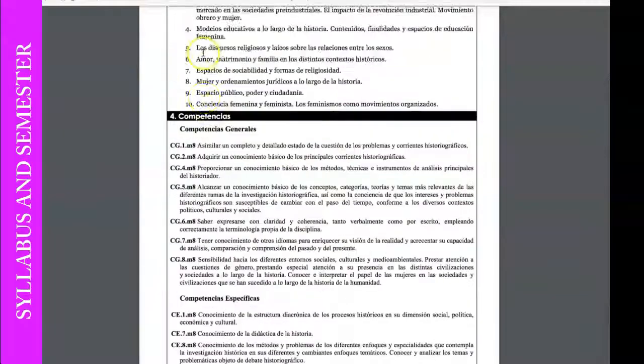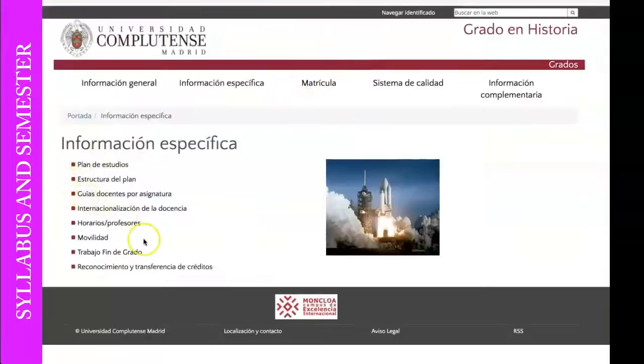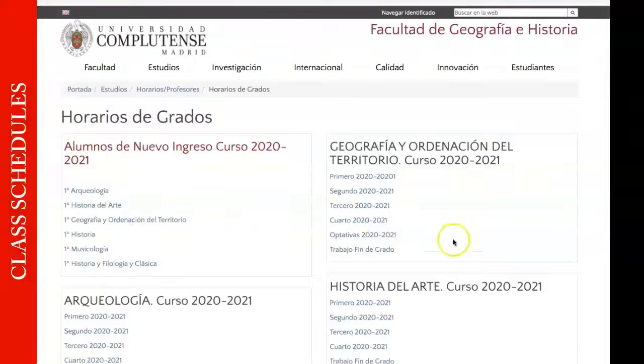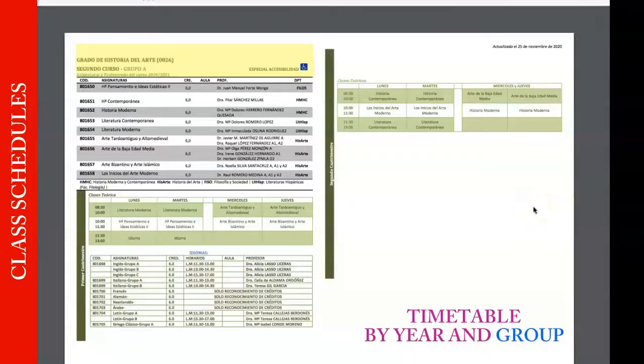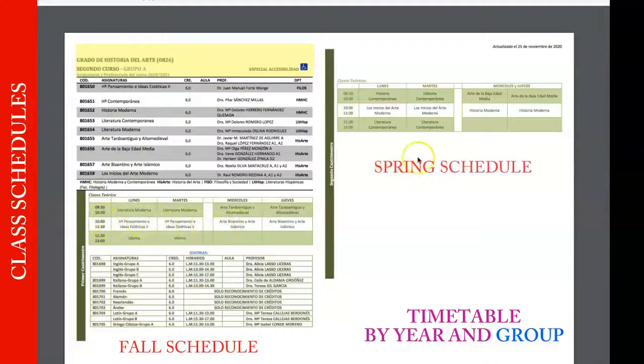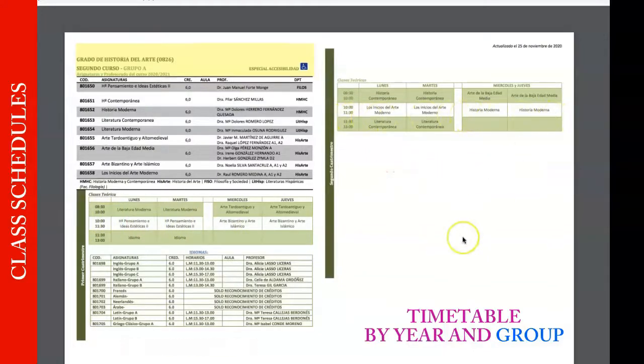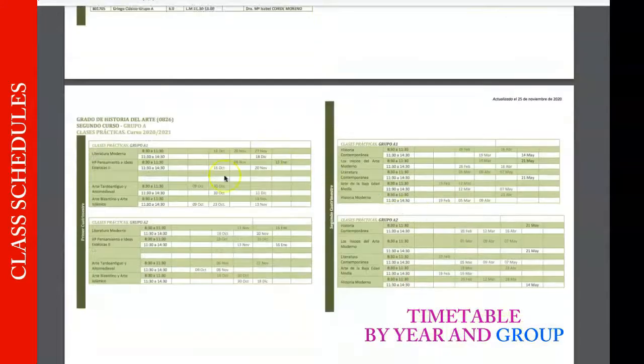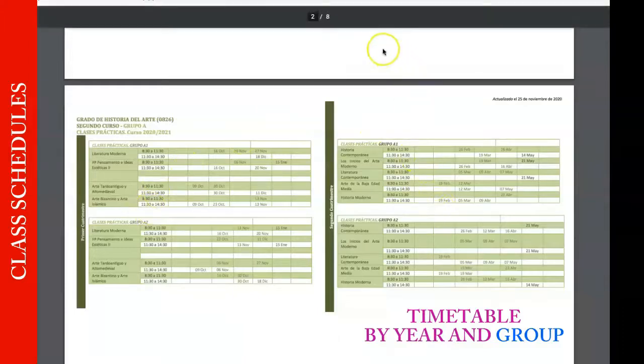So now let's look for schedules here. Go back to schedules. In this case, I'll choose art history. And I want to show you what a schedule looks like for a degree-seeking student. It's a little bit complicated, so I'll just briefly go over it. First, you'll have the year and the group, all the classes that they'll be taking that academic year, and then divided by schedules. The first fall semester or first semester will be on this side of the page, and the spring will be on this side. Furthermore, all the history classes have recitation groups, which I'll explain once we're in Spain.